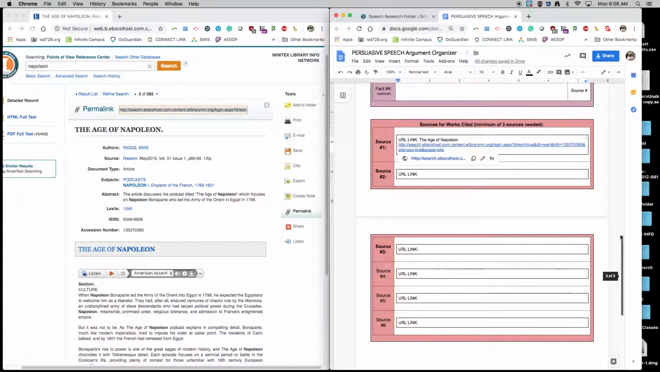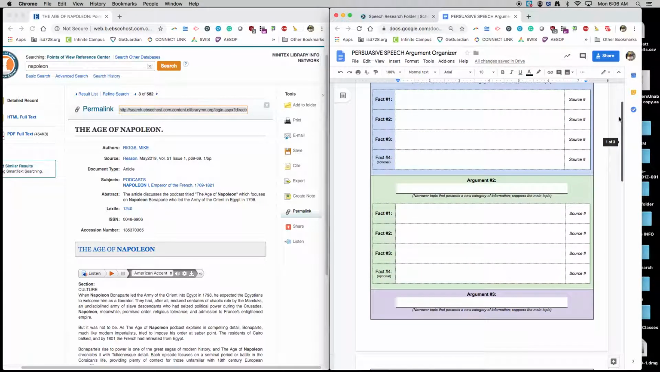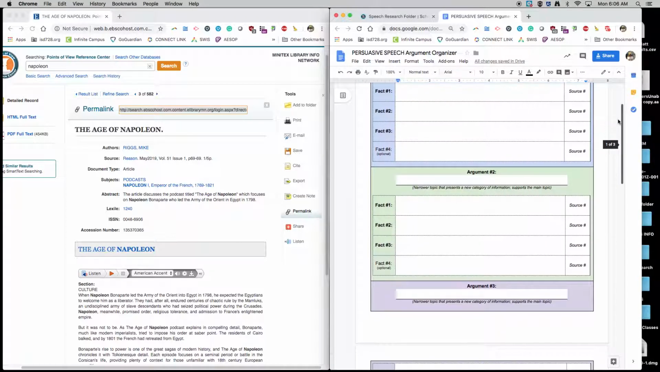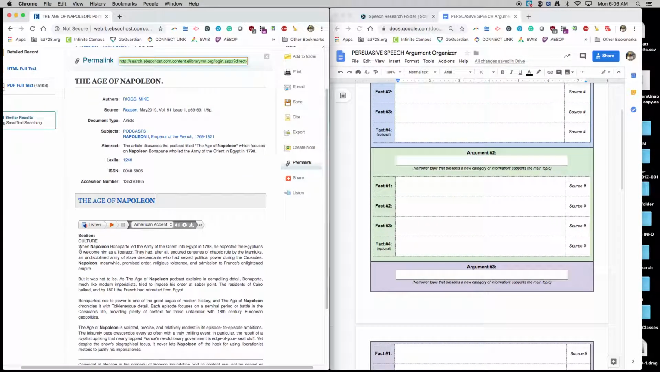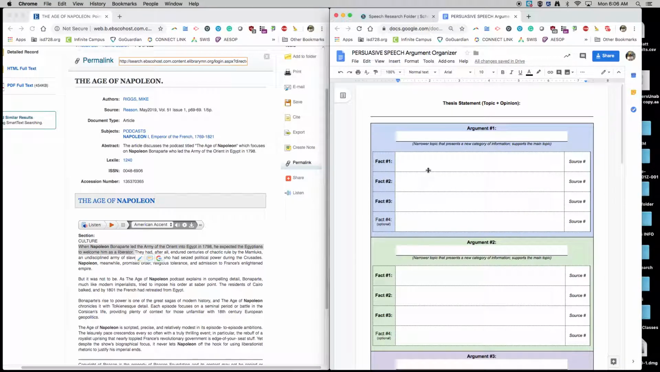So once you have that set up, then it's a matter of just going through your article and figuring out what information we want to use. Let's say I want to use this first piece right here. You can just copy and paste it into your argument list. So here's my first fact. I'm going to copy it.